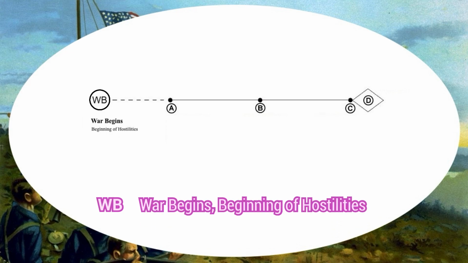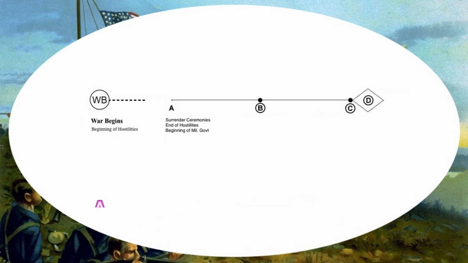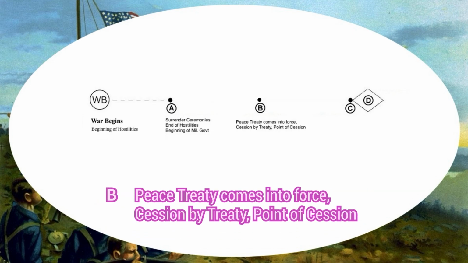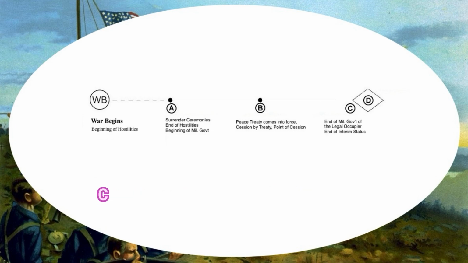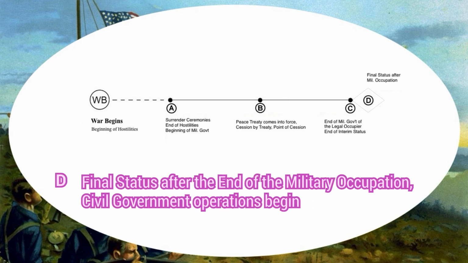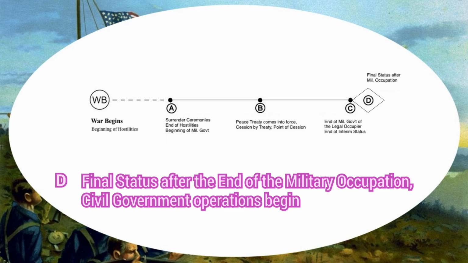WB. War begins, beginning of hostilities. A. Surrender ceremonies, end of hostilities, beginning of military government. B. Peace treaty comes into force, Cession by treaty, point of cession. C. End of the military government of the legal occupier, end of interim status. D. Final status after the end of the military occupation, civil government operations begin.